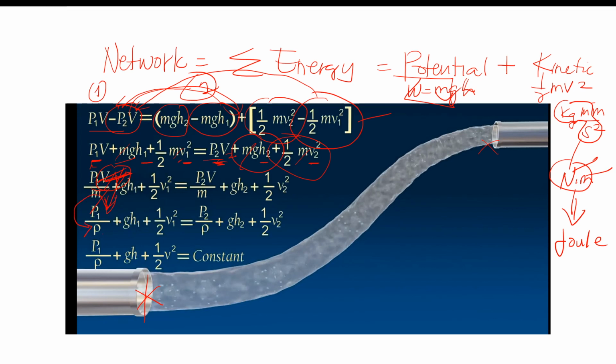Mass density. So, gh1 na-retain, 1/2 v1 squared na-retain. Ito naman, vm is like v over v. So, 1 lang yan, mass over volume is rho. Yan. gh2, 1/2 v2 squared. So, ang mangyari dyan, P1/rho plus gh1 plus 1/2 v1 squared equals P2/rho plus gh2 plus 1/2 v2 squared, which is going to be a constant. No?